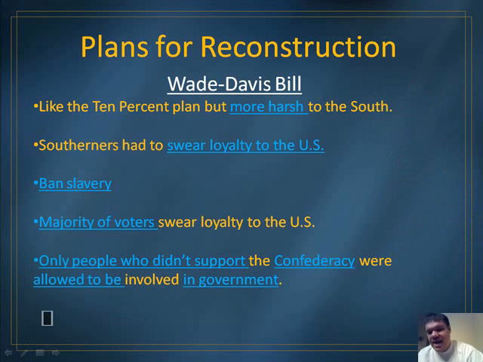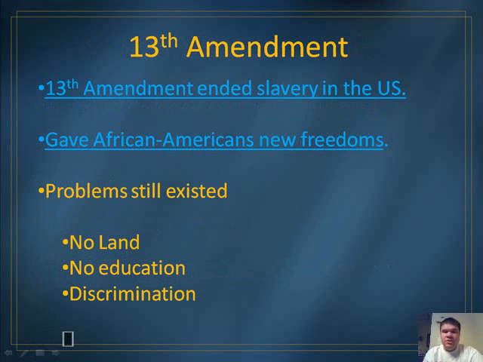And on top of that, only people who didn't support the Confederacy would be allowed to be in the government. So people like Jefferson Davis, people like lawmakers who supported the Confederacy, were not allowed to be a part of government under the Wade-Davis bill. This was much more harsh than Lincoln wanted, and that's why Lincoln did not support this bill when it came through Congress. Okay? Unfortunately, Lincoln is assassinated in April of 1865, and so he never gets to see his plan put in place, and he never gets to see the